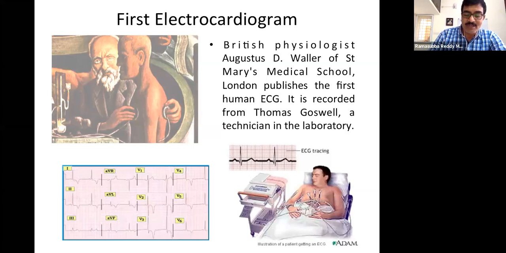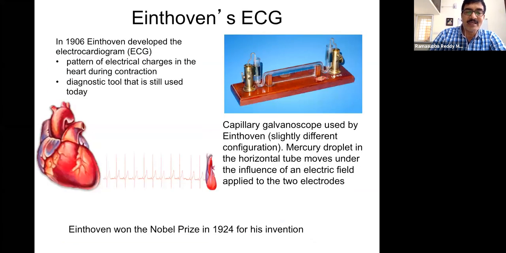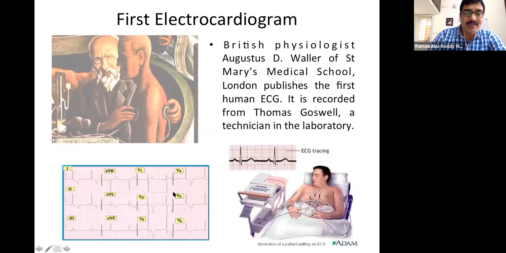So the starting of understanding the electrical activity of the heart with the help of a graph was done by Einthoven, and the way we record is by placing electrodes on the body and trying to record the waveforms. The modern system we follow today is the same one that Einthoven established in 1906.